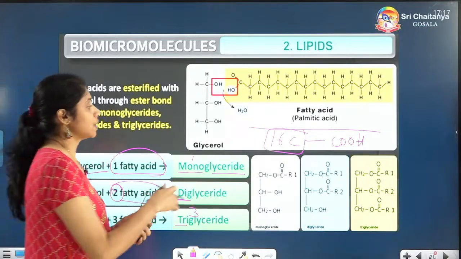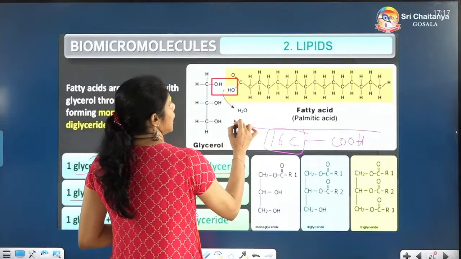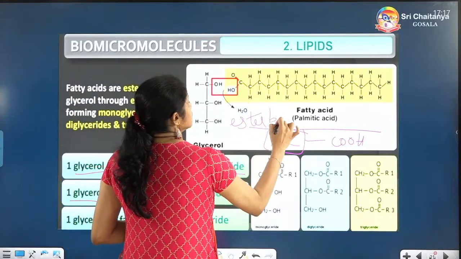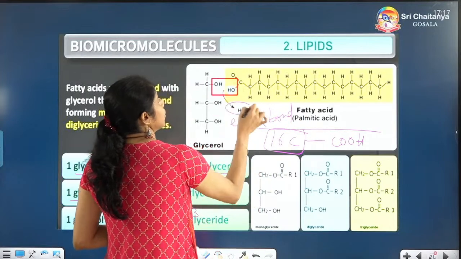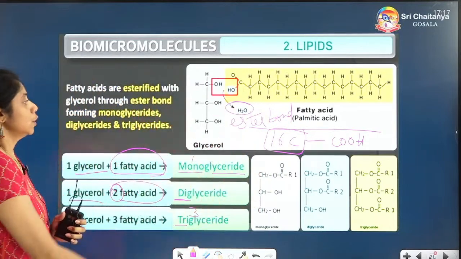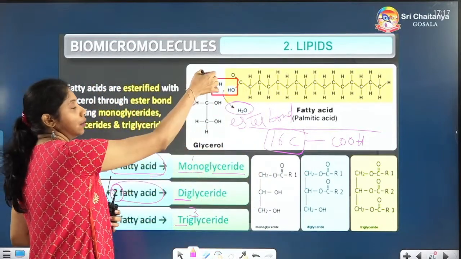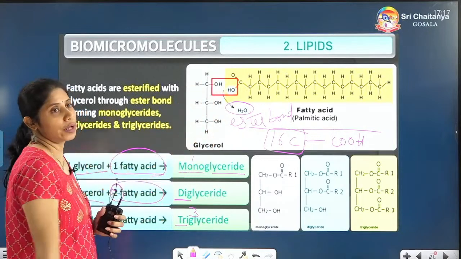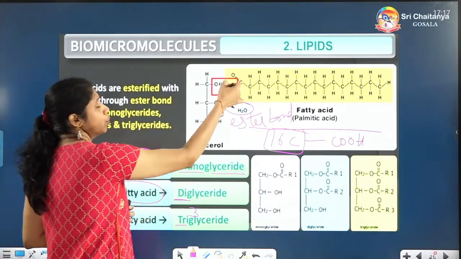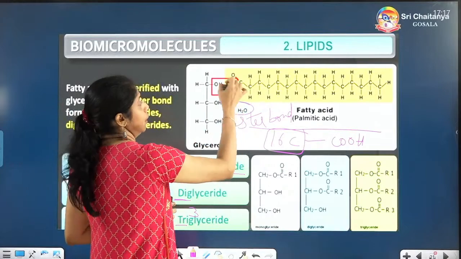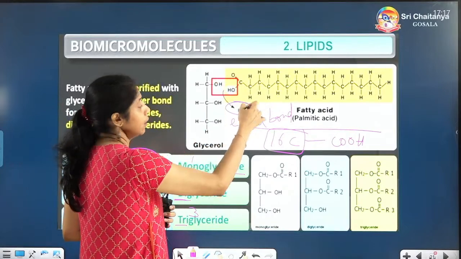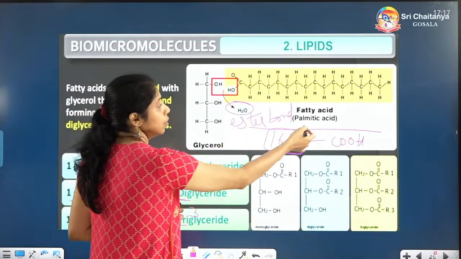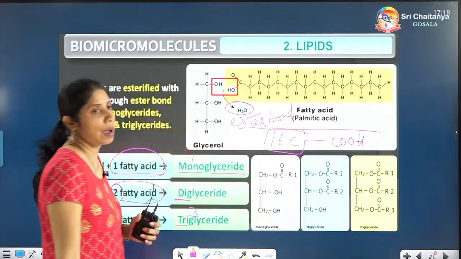And the bond present between these two is called an ester bond, which is formed by removing one water molecule. You know the glycerol structure already, CH2OH, CHOH, CH2OH. Just remove hydrogen from one and OH from the other, it will become water, and water will be removed. The fatty acid given is palmitic acid.